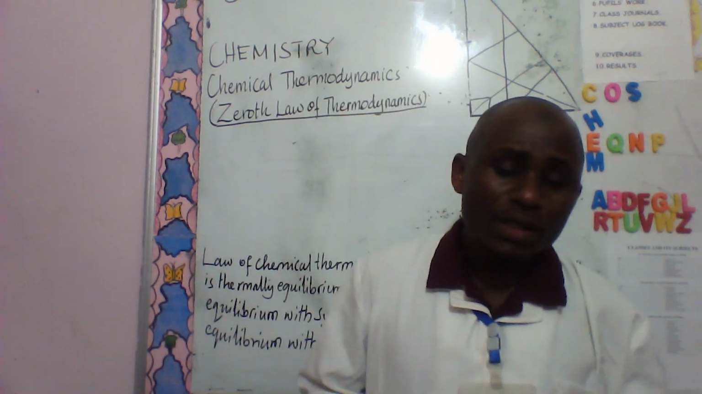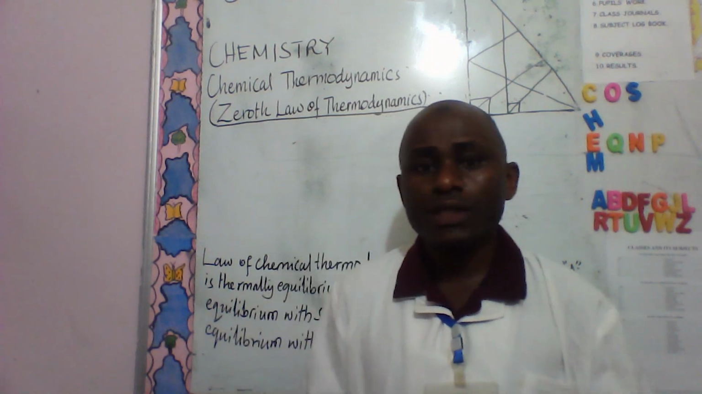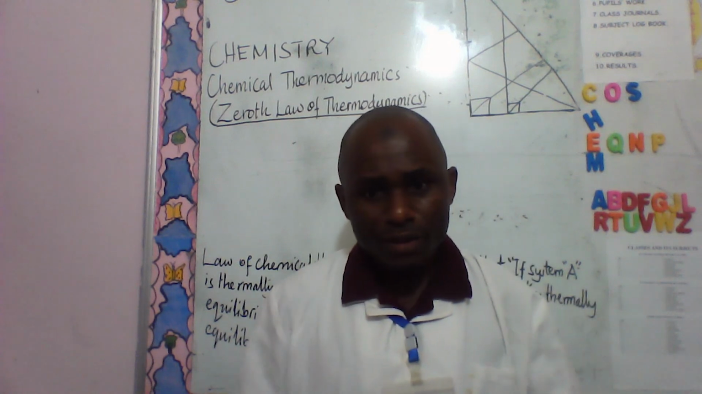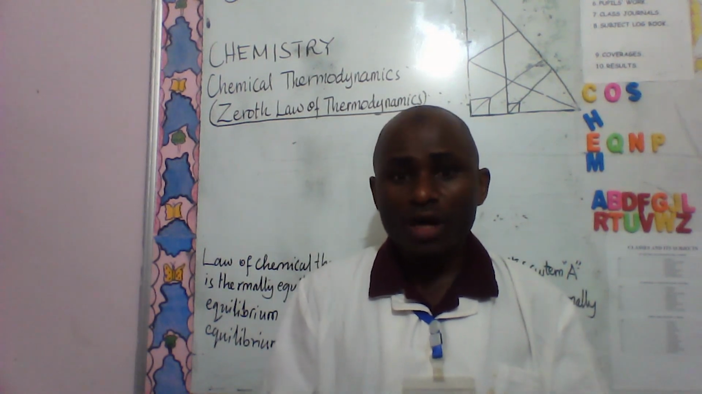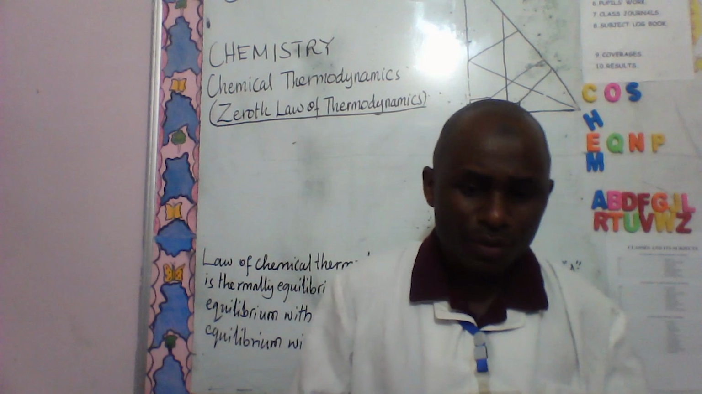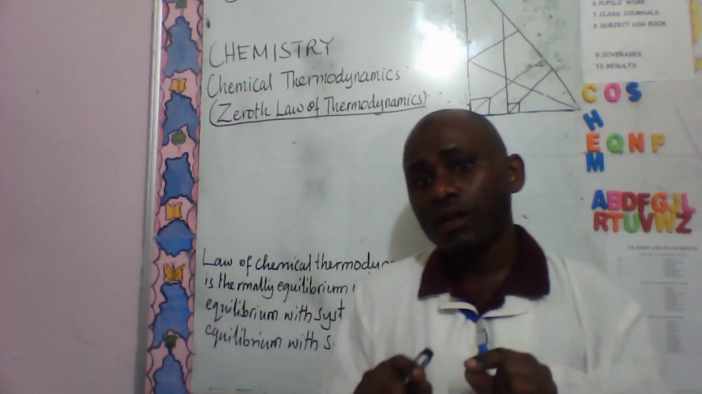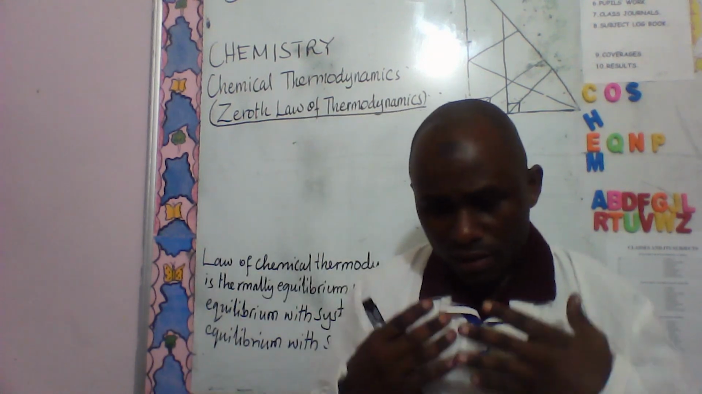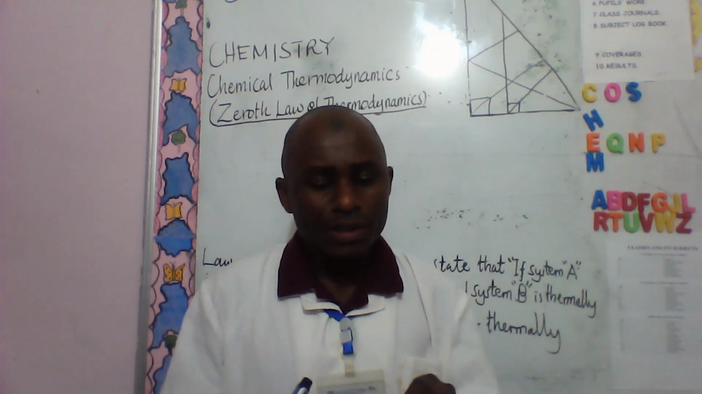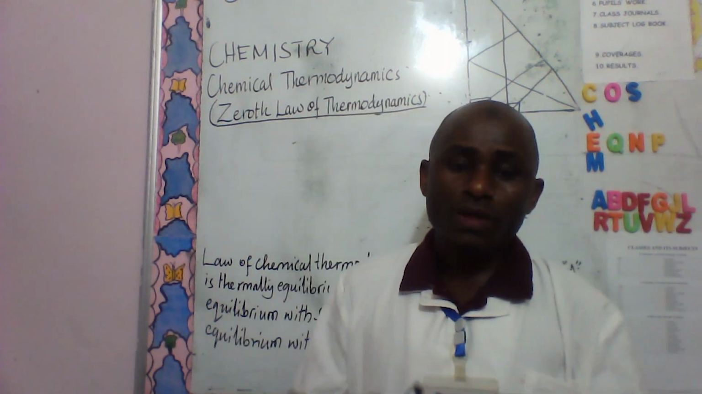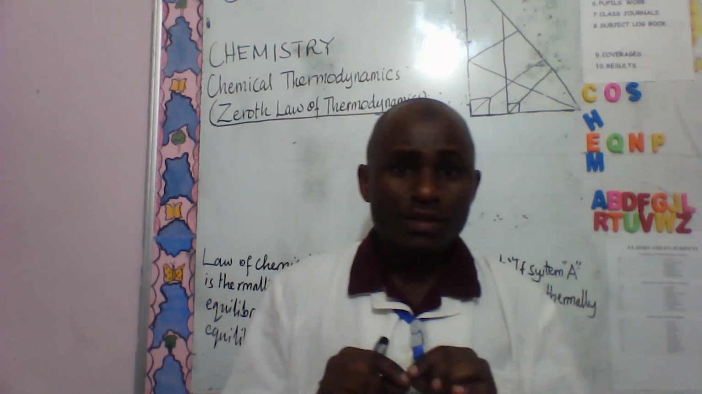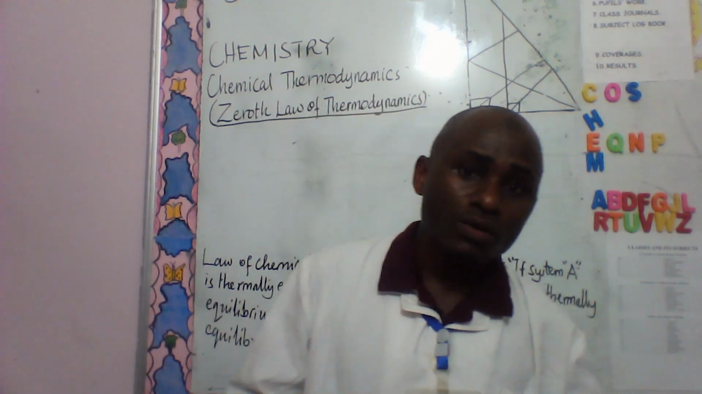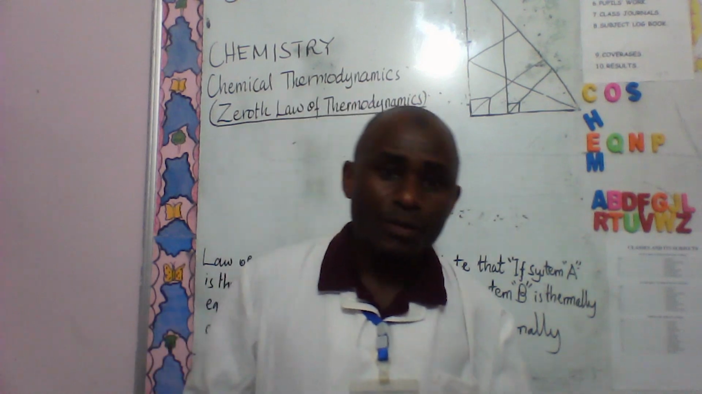When we are talking about the Zeroth law of chemical thermodynamics, we are talking about a chemical system. We have the chemical system, and we are evaluating its dynamics or its changes. Here the law says that if system A is in thermal equilibrium with system B, and system B is in thermal equilibrium with system C, then system C is also in thermal equilibrium with system A. That is a very simple way to explain the Zeroth law of chemical thermodynamics.